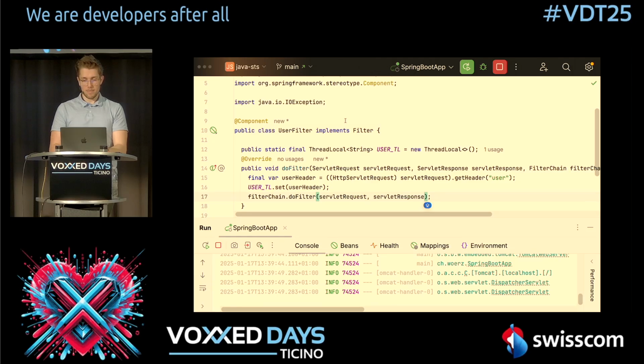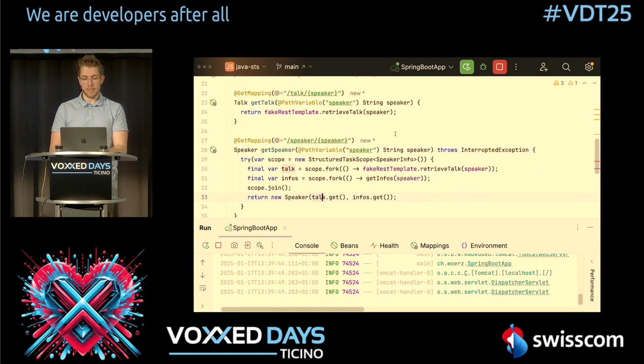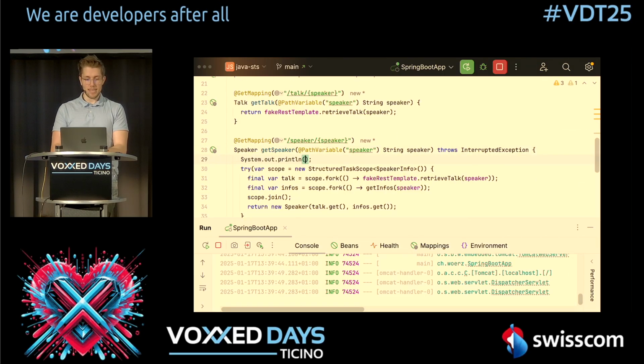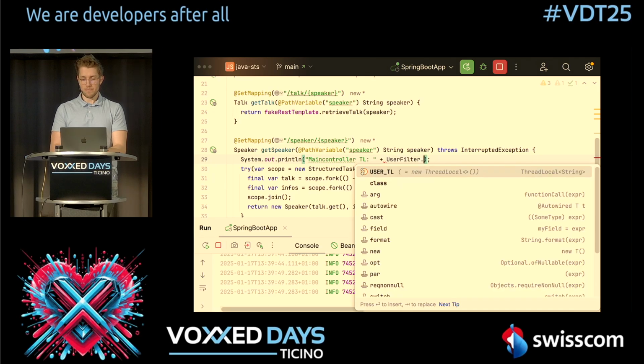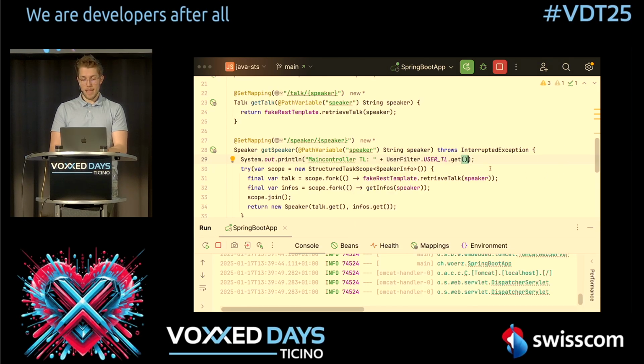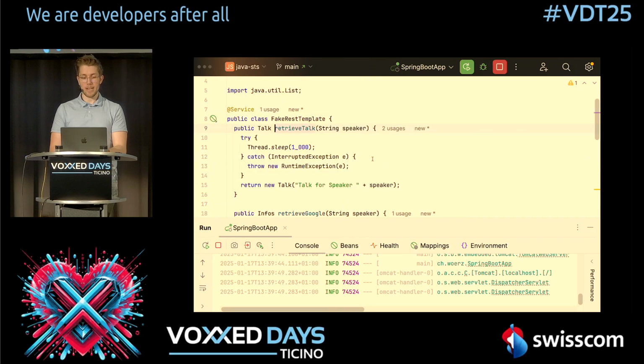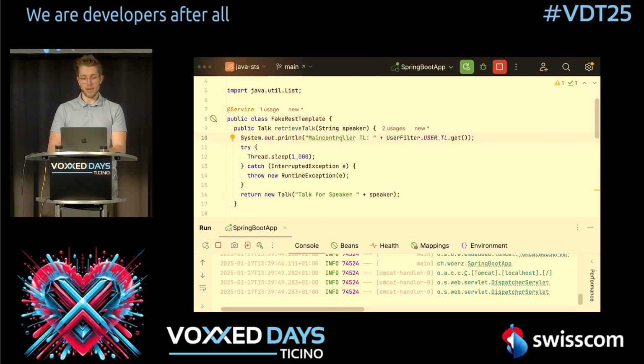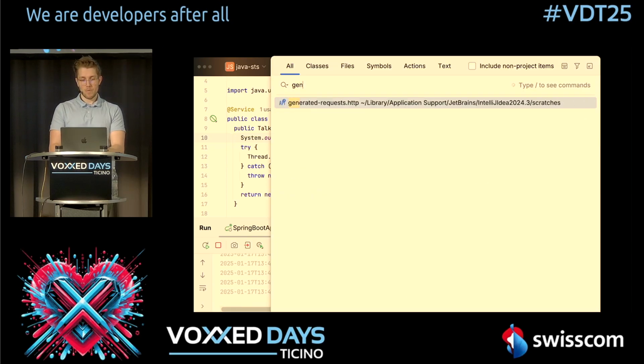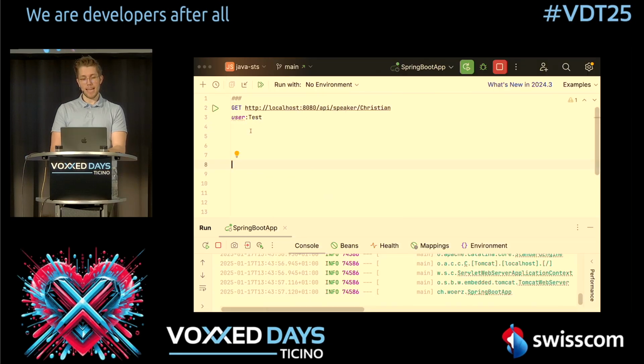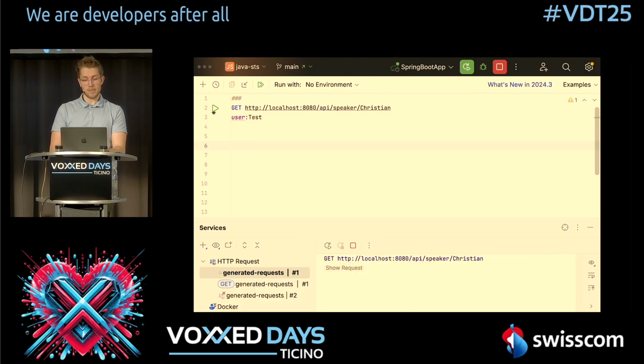Now, let me show you what the issue with this is. Let me go into the main controller, and we say here System.out, main controller thread local, and we access the UserFilter userThreadLocal.get. And let's just copy this and do the same here in retrieve talk, so we say retrieve talk thread local. Now when we restart this, we will do a call to our API endpoint with the user header set to test. So let me run this.